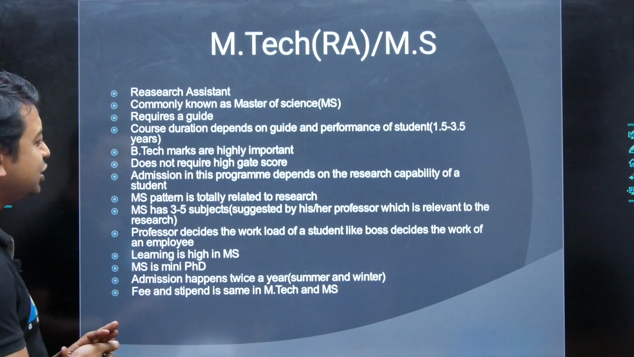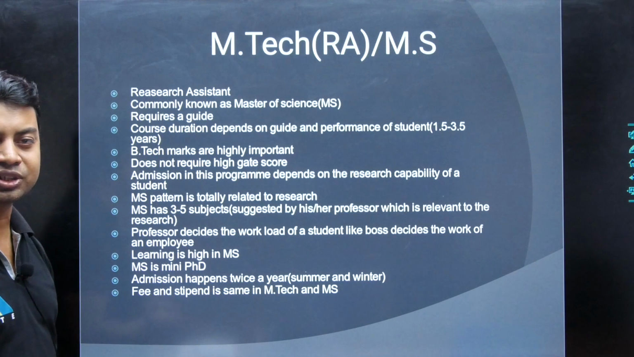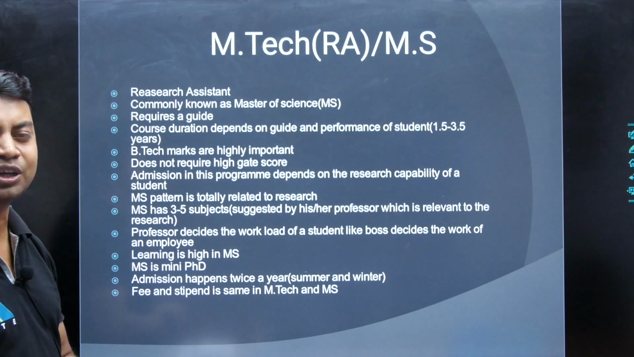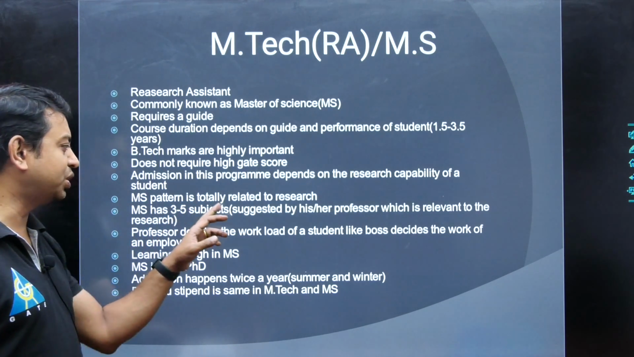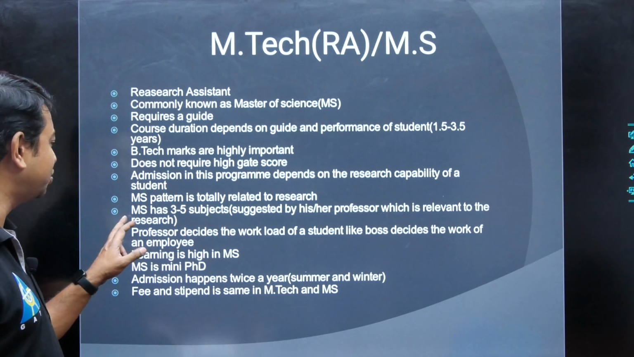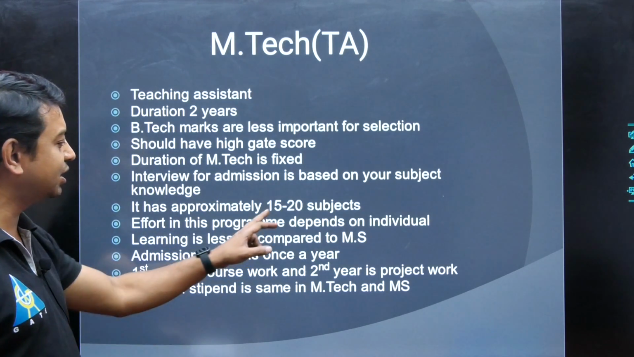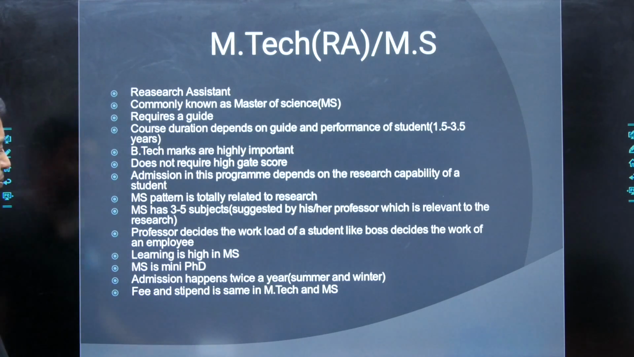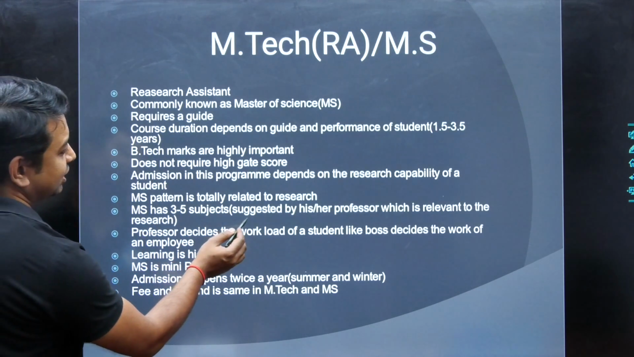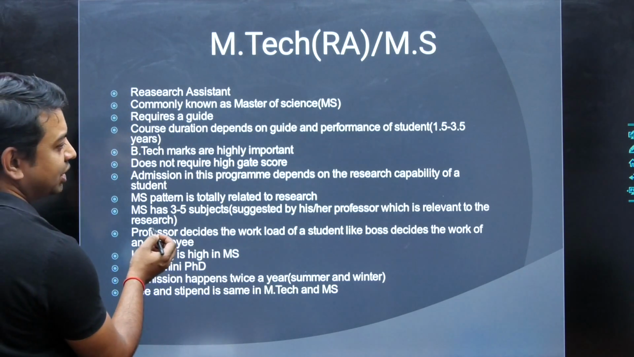Admission in this program depends on the research capability of the students. If you want to do research and if you are interested in research, then only you should select this particular program. So the MS pattern is totally related to research. Already I told you MS has 3 to 5 subjects. I have already mentioned that here we have to appear for 15 to 20 subjects, but here the subjects will be decided by the guide, suggested by his or her professors, which is relevant to the research.